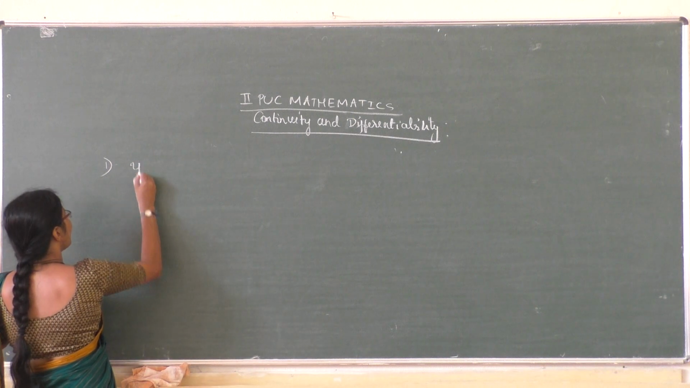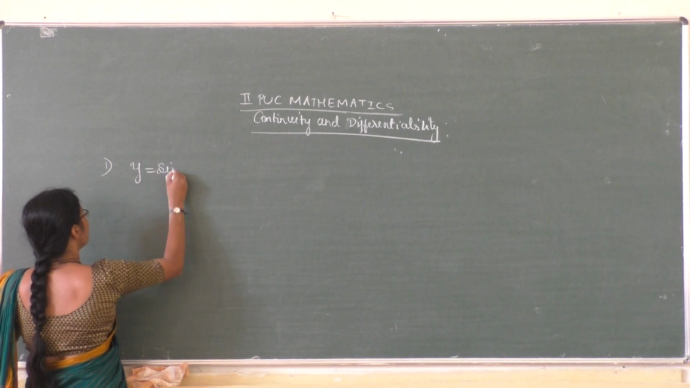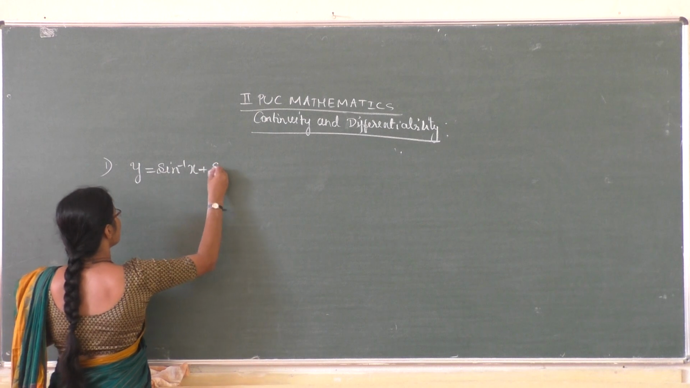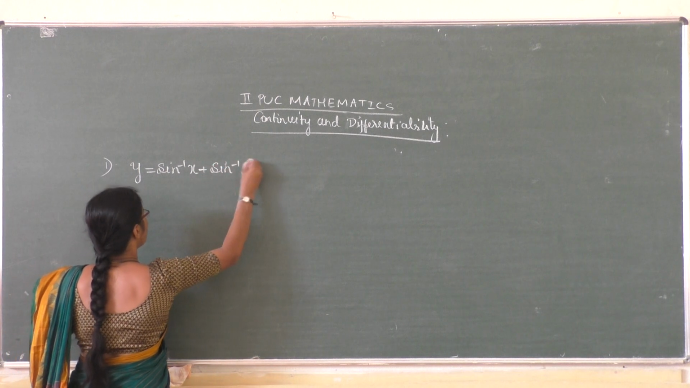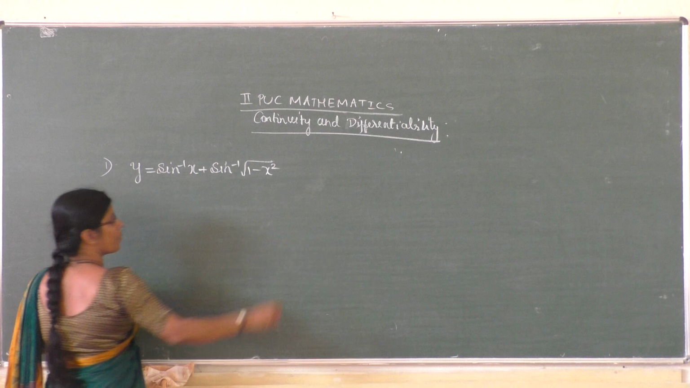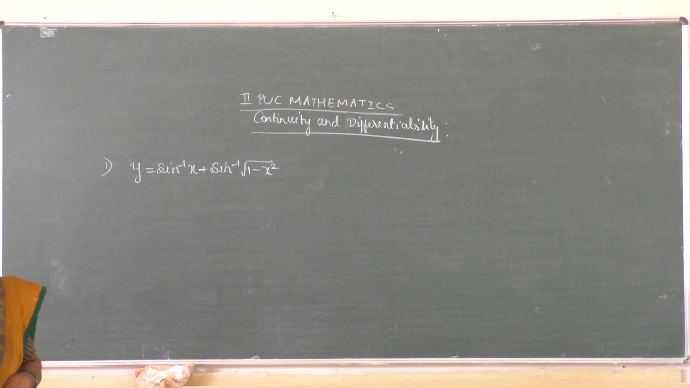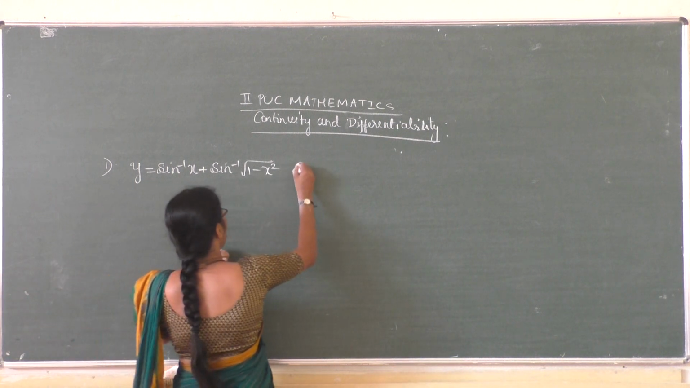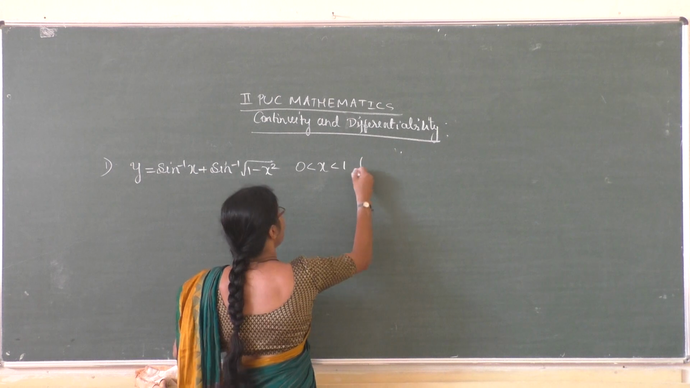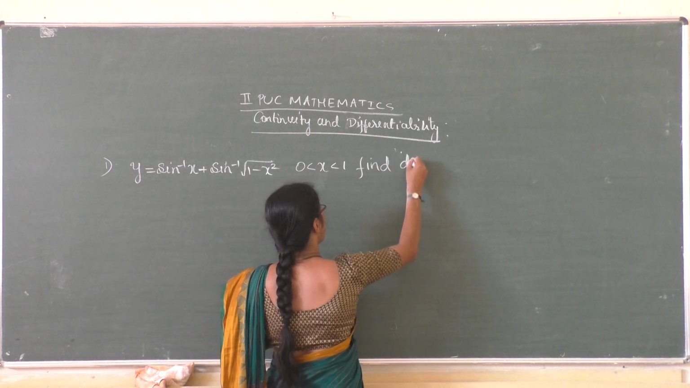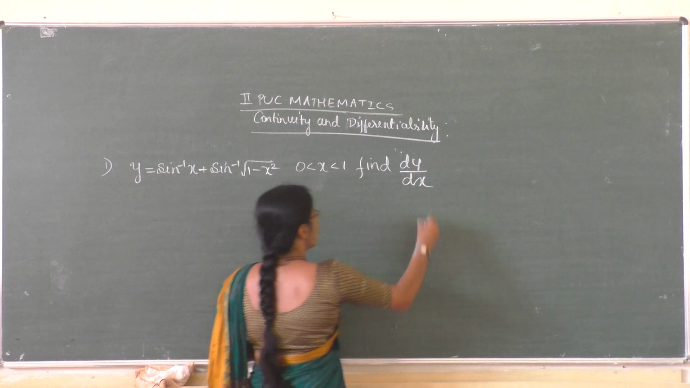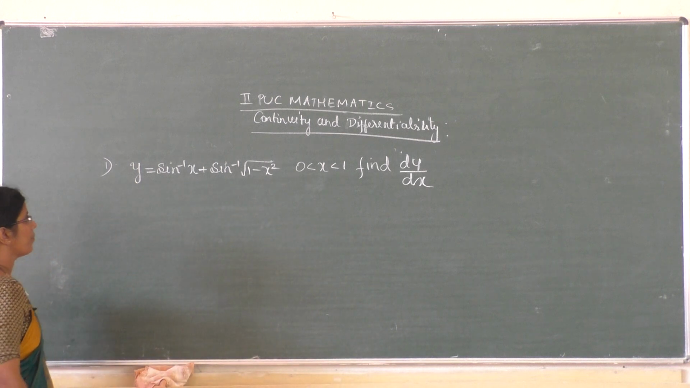If y is equal to sine inverse of x plus sine inverse of root of 1 minus x square, where 0 is less than x less than 1, find dy by dx.